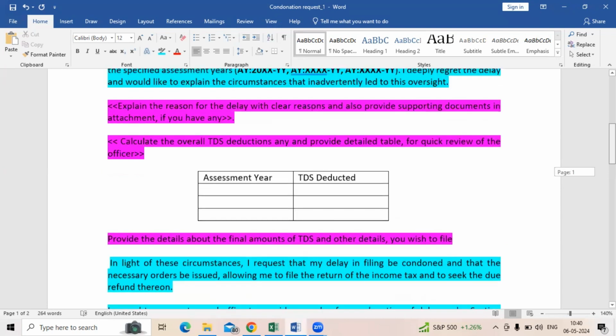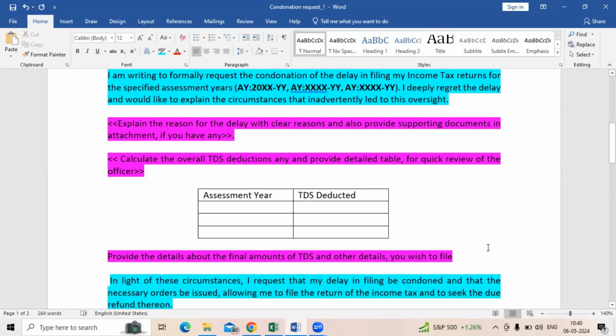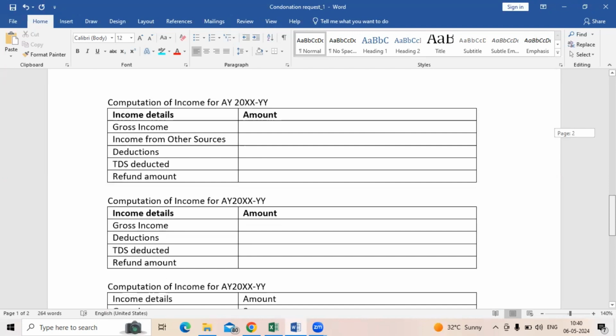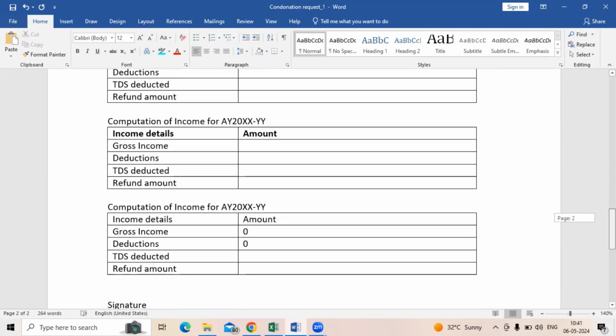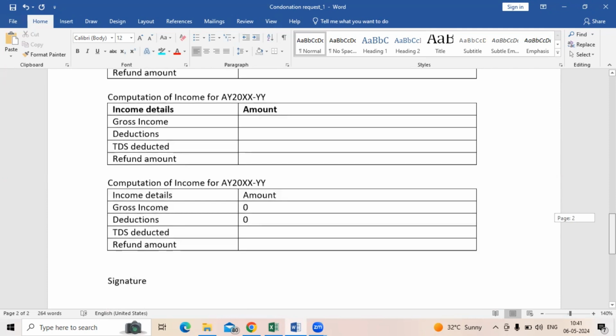The only central piece, marked in pink, would change depending upon the assessment years you are filing and the TDS calculations. On the second page of the letter, make sure that you provide a detailed computation. This computation would help you with how much amount you are filing the return for, and also give the assessment officer an insight into your income details, deductions if any, and if there was a TDS amount and a specific refund amount, you can mention that as well. This detailed assessment would help in getting the condonation approved quickly and avoid further questions.